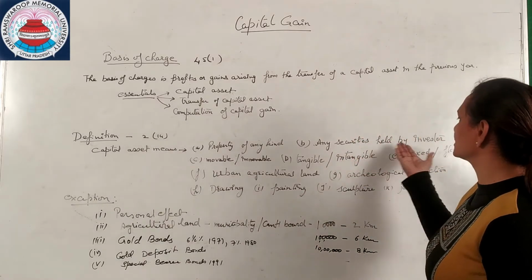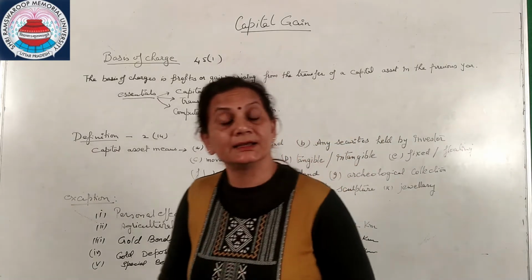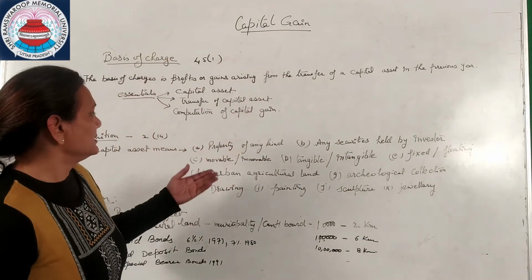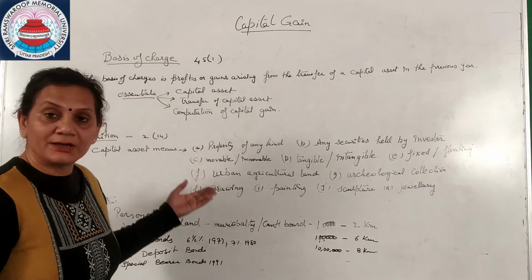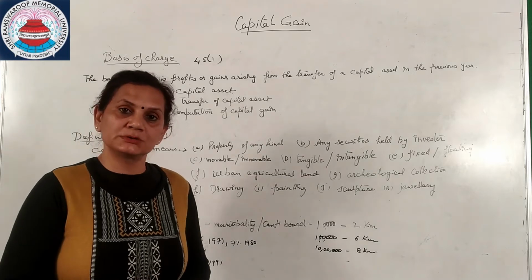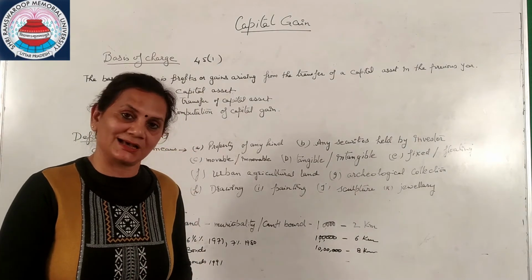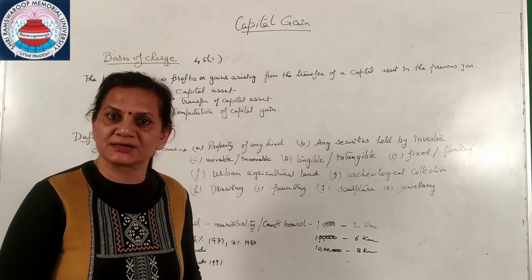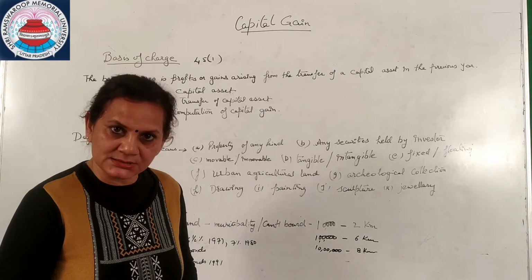You can see any security held by the investors. It can be foreign investors, Indian investors. Thirdly, movable or immovable. Movable means capital gains includes movable property as well as immovable property, like building, plants, machinery. These also come under this.